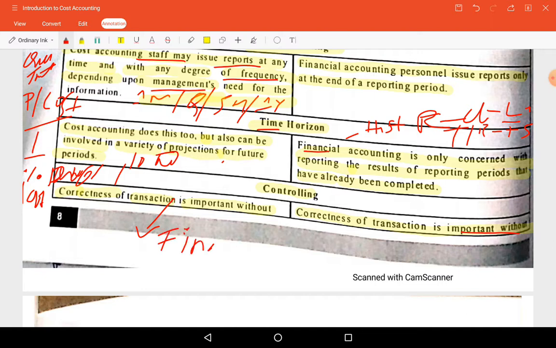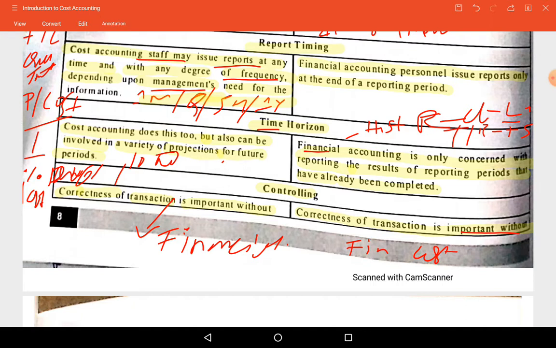So for cost accounting, financial accounting is the base, but for financial accounting, cost accounting is not a base. One more difference you can write.